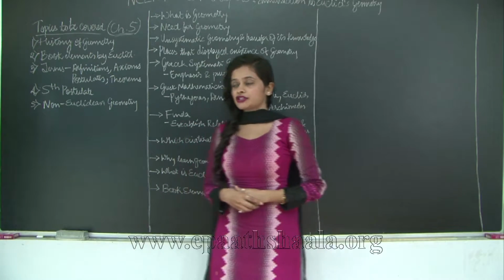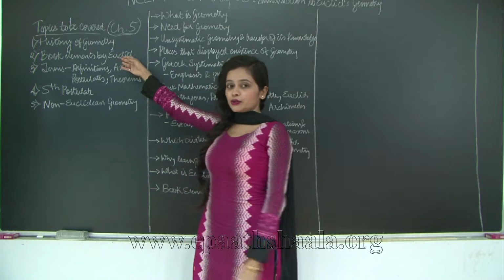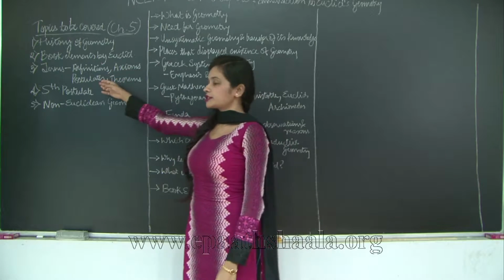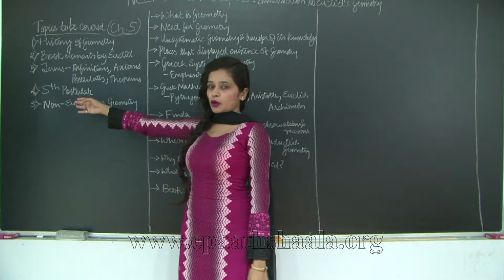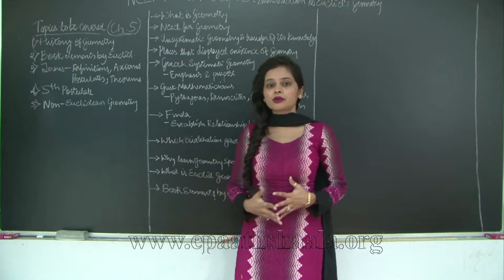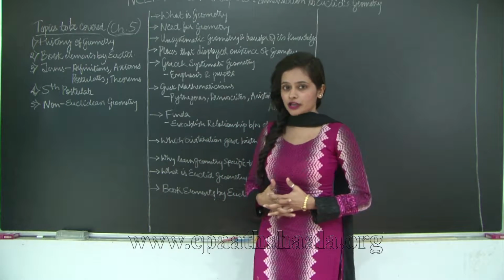Topics to be covered for this chapter are history of geometry, the book Elements by Euclid, terms such as definitions, axioms, postulates and theorems, the fifth postulate, and finally non-Euclidean geometry, after which we will take a look at the summary to check the overview of the entire chapter.